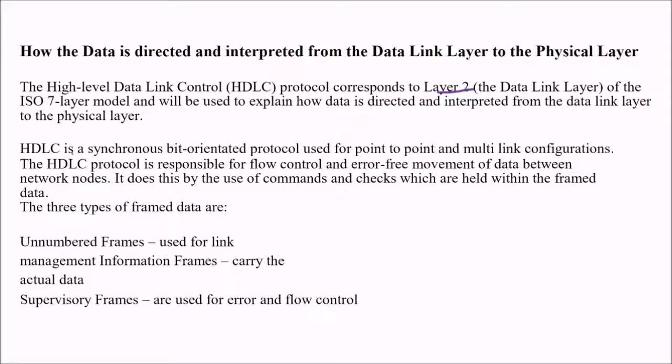HDLC is a synchronous bit-oriented protocol used for point-to-point and multi-link configurations, and this protocol is responsible for flow control and error-free movement of data between network nodes. It does this by using the commands and checks which are held within the frame data. There are 3 types of frames: unnumbered frames, used for link management; information frames, which carry the actual data; and supervisory frames, which are used for error and flow control. These are the frames that are graphically represented. These are the information frames, these are the supervisory frames, and these are the unnumbered frames.